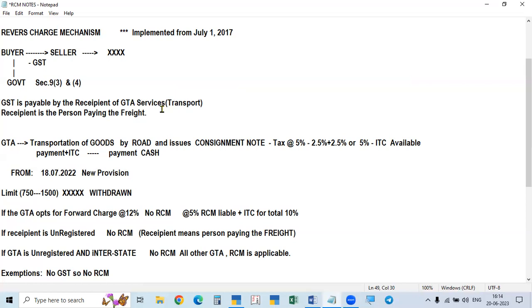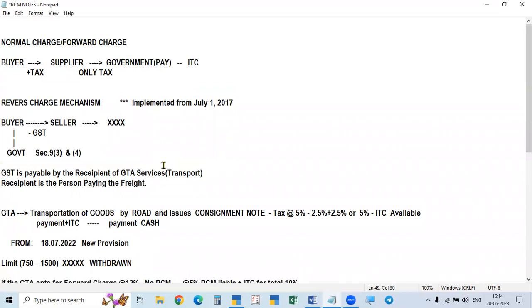That is why it is called reverse charge. Under the reverse charge mechanism, the recipient of service, remember that, the recipient of service has to pay the GST to the government directly, and then later after payment he can get it back. That is, he will get ITC also. Yeah. So GTA service, that is freight paid to GTA. Transport charges is nothing but transport charges. Freight paid to GTA. What is GTA?